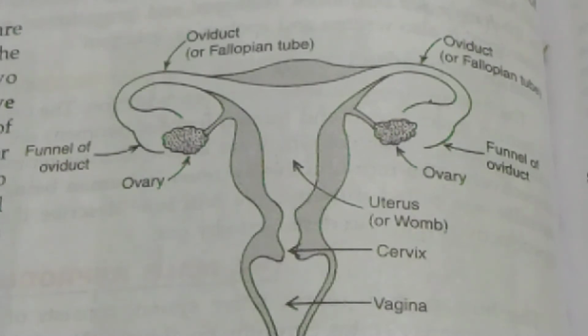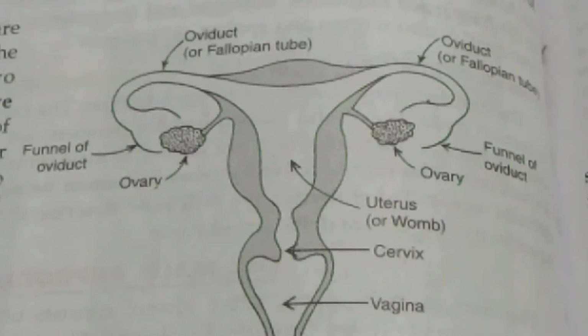Now dear children, we had also discussed certain secondary characters that appear in the human body, and that is the secondary sexual characters. In case of the male reproductive system, we had discussed that certain hormones are released, and that hormone is called the male hormone, testosterone. Similarly, in case of female also certain hormones are released, and that particular hormone is called the estrogen.